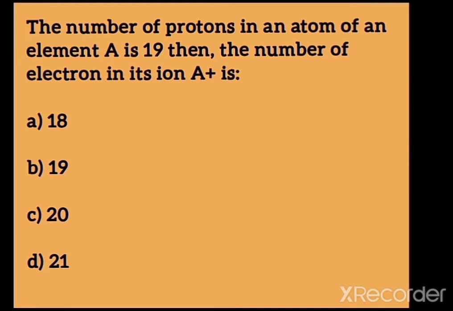The number of protons in an atom of an element A is 19. Then the number of electrons in the ion A plus is how much? Already you know this answer: 18, 19, 20, and 21. Okay, write the correct option.